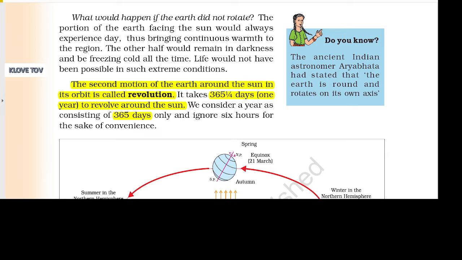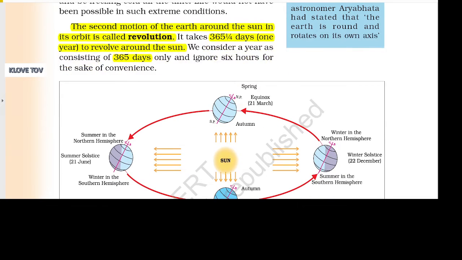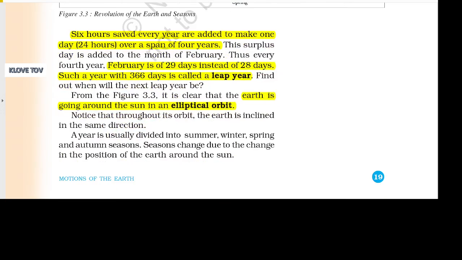The second motion of the Earth around the Sun in its orbit is called revolution. It takes 365 1/4 days, which is 1 year, to revolve around the Sun. We consider a year as consisting of 365 days only and ignore 6 hours for the sake of convenience. The 6 hours saved every year are added to make one day of 24 hours over a span of 4 years.